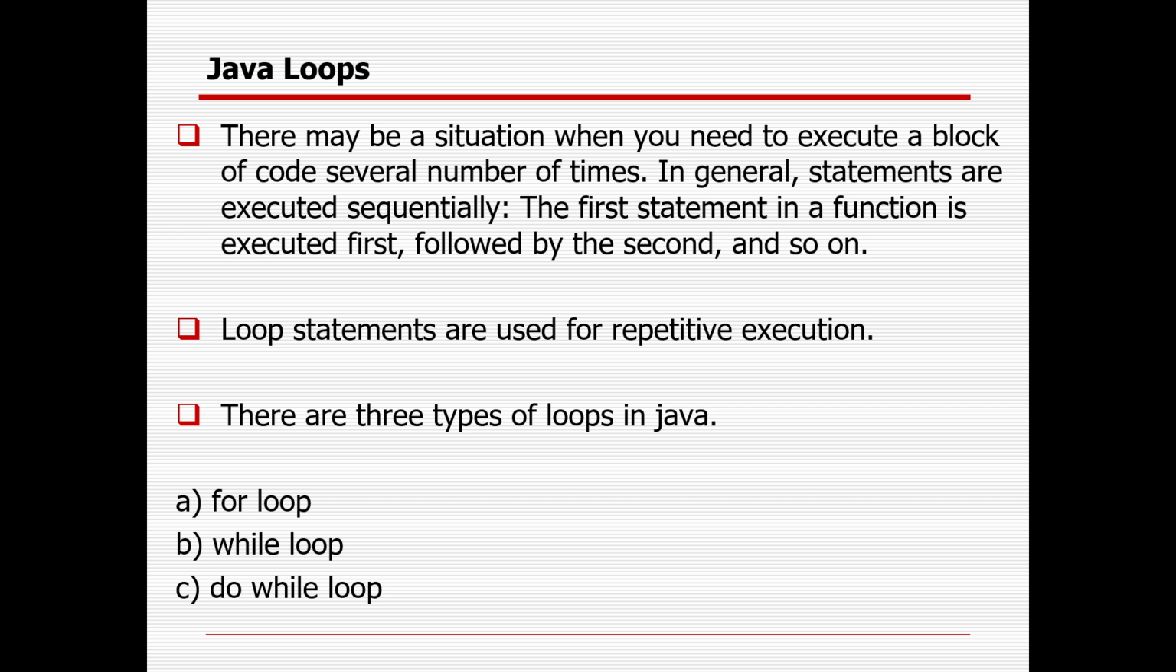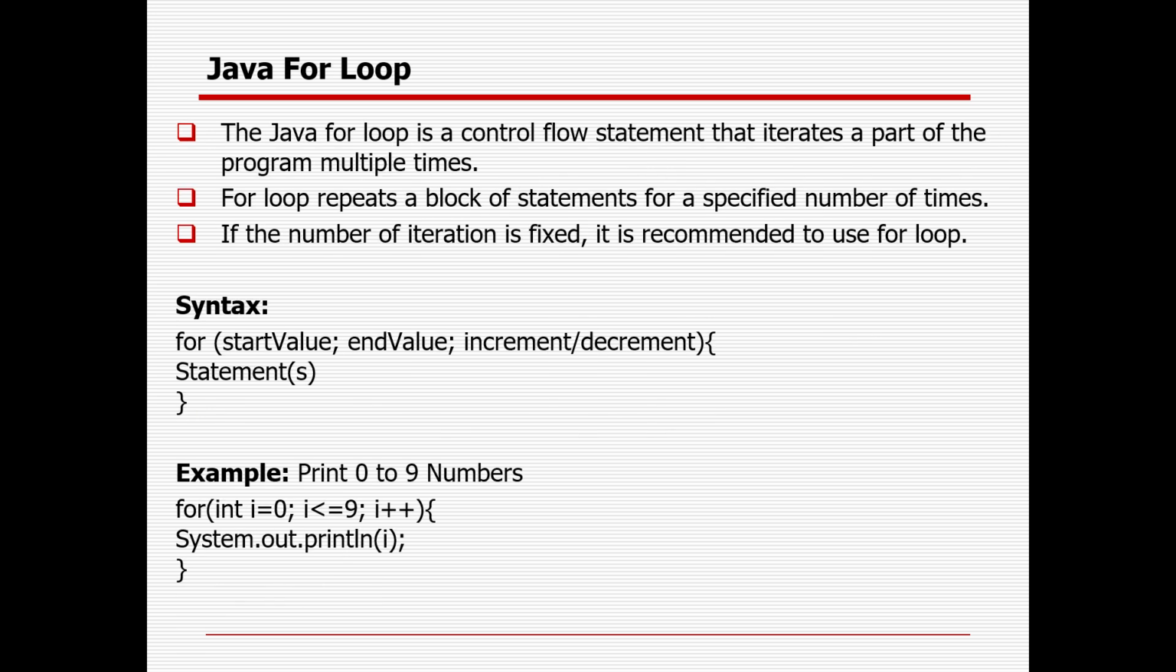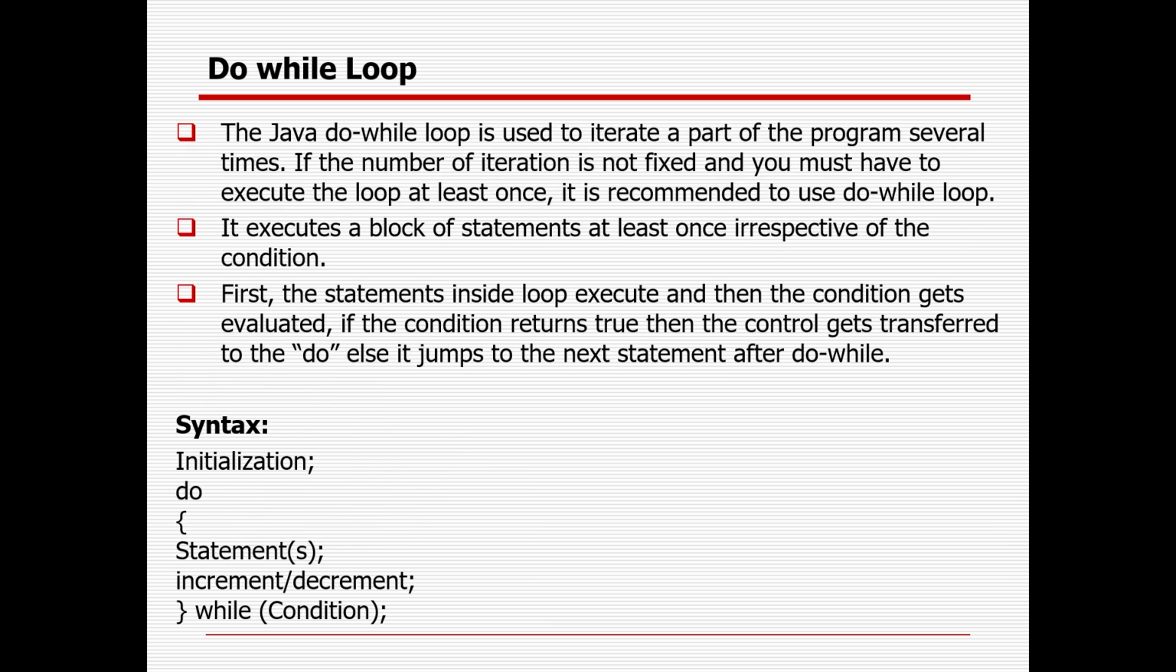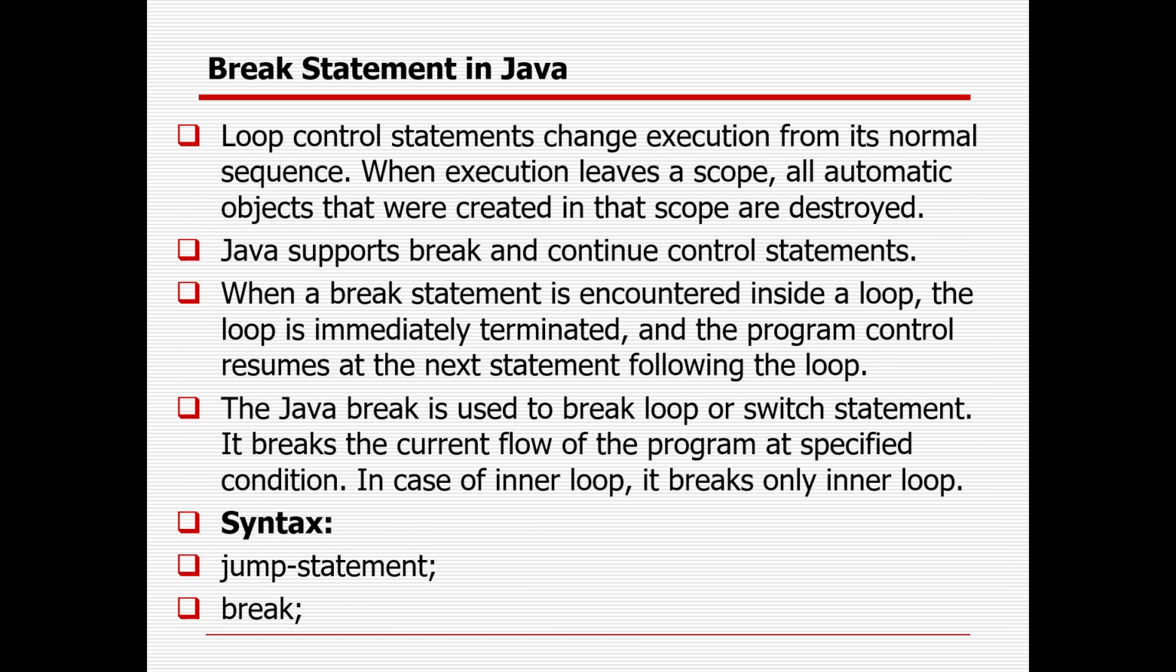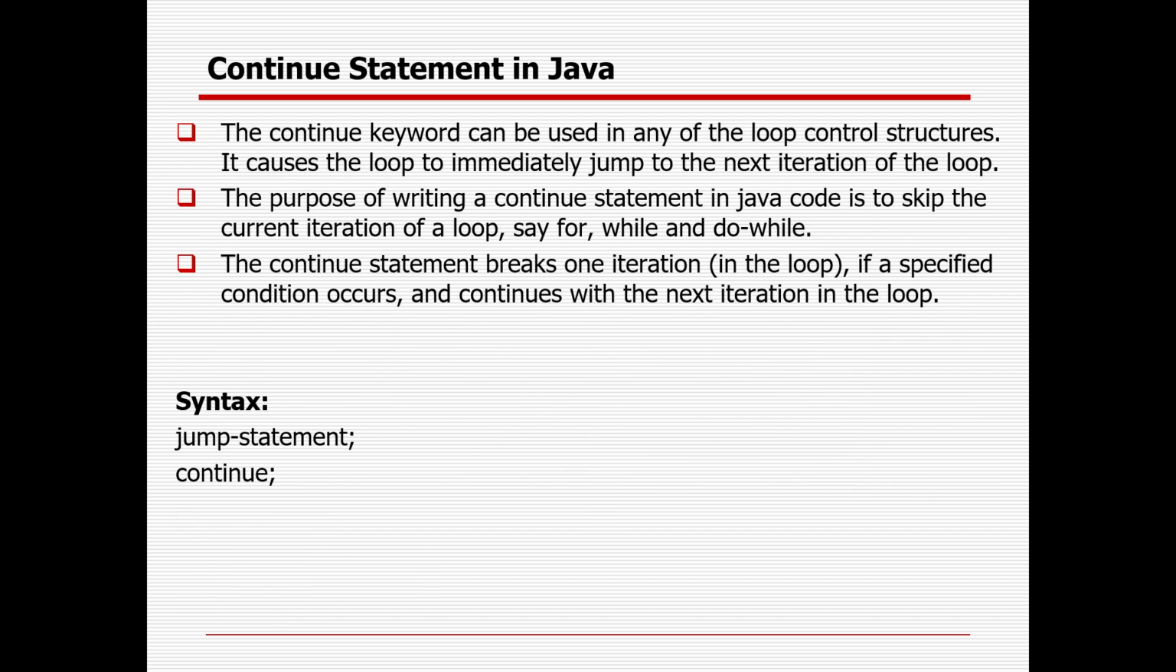In a while loop, first it will check the condition and then it will work. But a do while loop will execute at least one time, and after that it will check the condition. In case the condition does not match, it will terminate the loop. There are two keywords available in Java, break and continue, with which you can control the execution. Break means as soon as the condition is matching, it will terminate the loop. Continue means as soon as the condition is matching, it will skip that iteration, and after that it will resume with the next one.